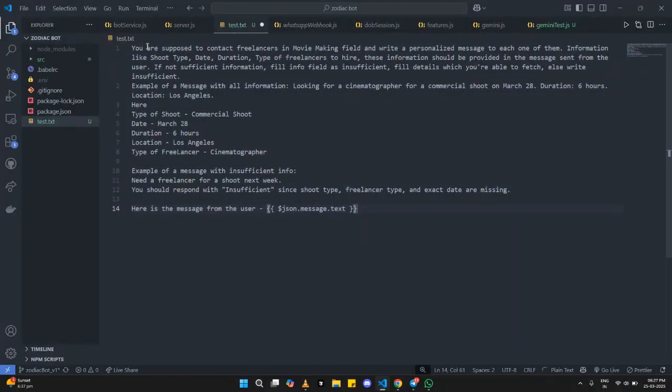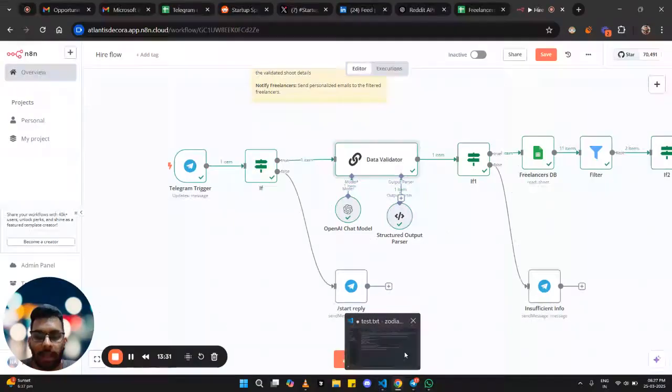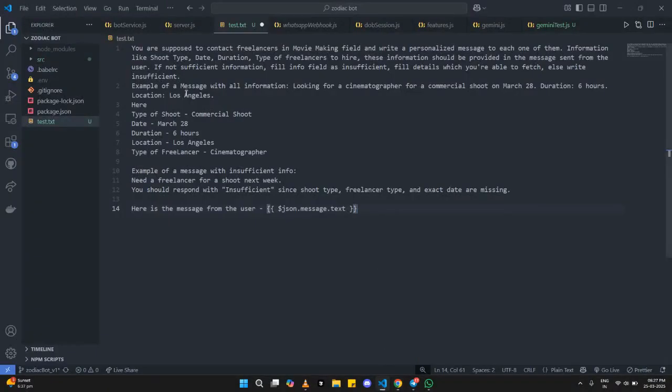Here we have given the prompt about what this LLM node is doing. It is reading the custom user message, and we are telling it what details to extract and what to do if they are not present. We have given it an example message, and we have told it that these details should be present.